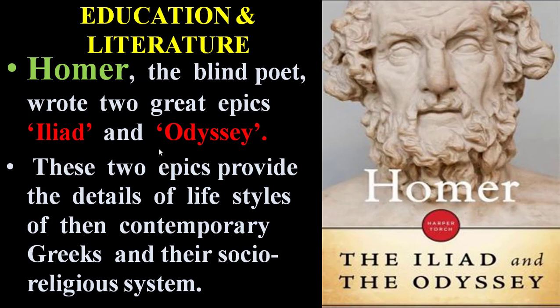These two epics provide details of the lifestyle of the contemporary Greeks, how they led their lives, and their socio-religious system.